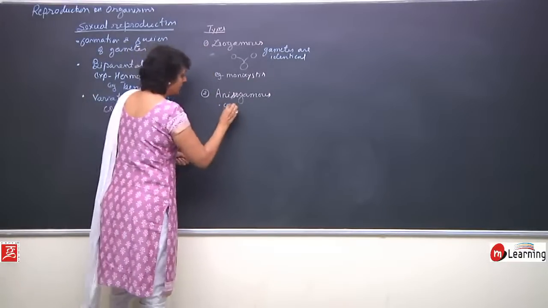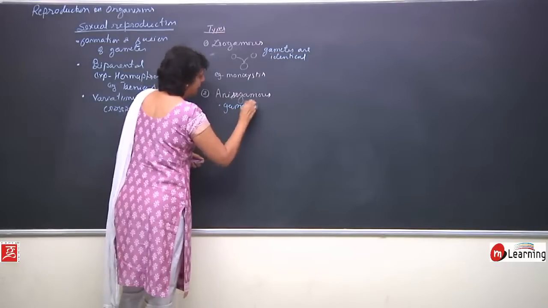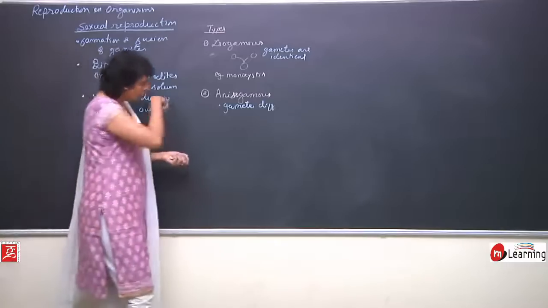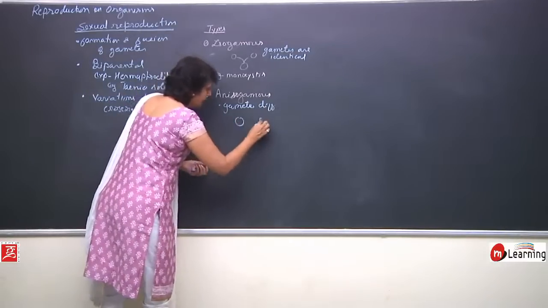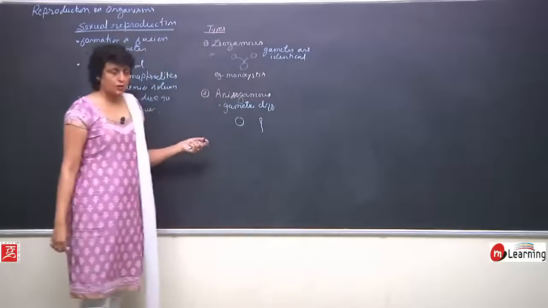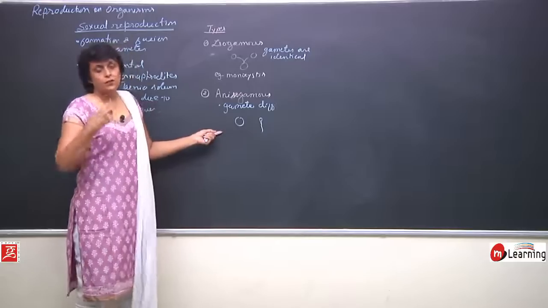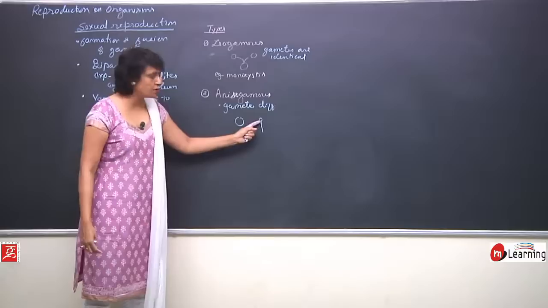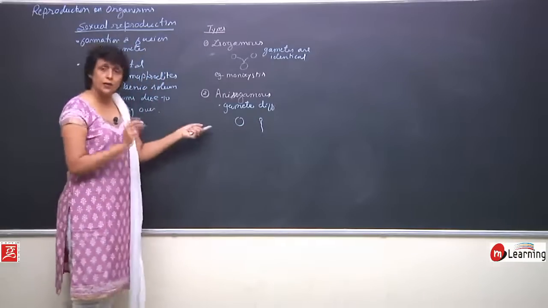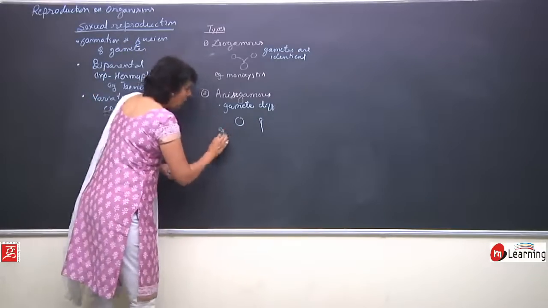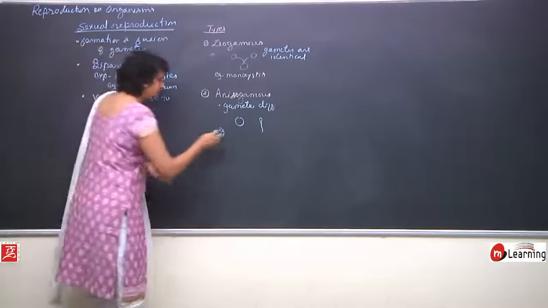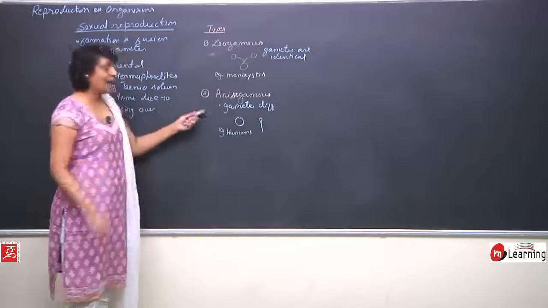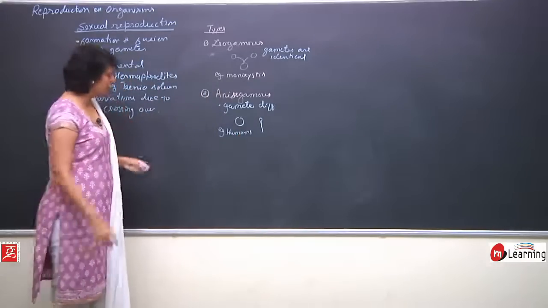Here the gametes differ in morphology and physiology also. So, suppose this is the egg and the sperm is this kind of structure. So the shape is also different, the physiology is also different. Egg has cytoplasm which is going to participate in the zygote formation. Sperm does not bring the cytoplasm, so they are different. Example, in all higher organisms like animals, including human beings, an anisogamous type of sexual reproduction takes place.